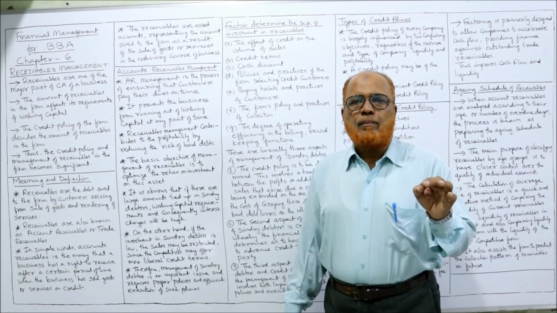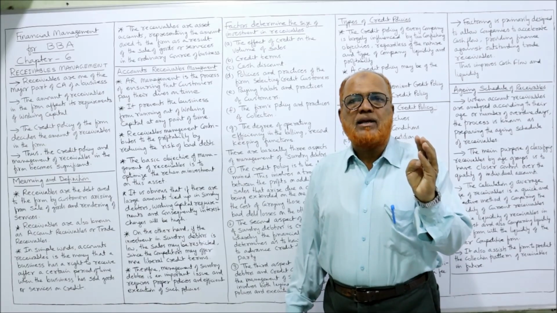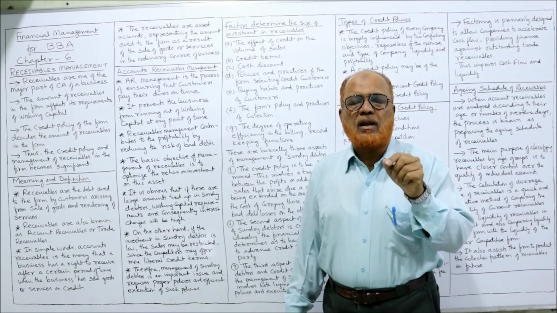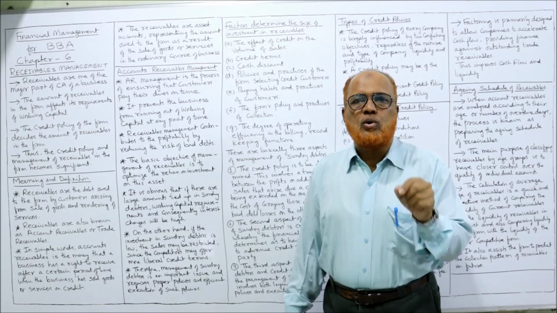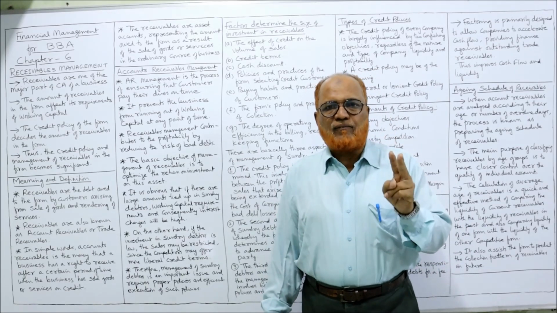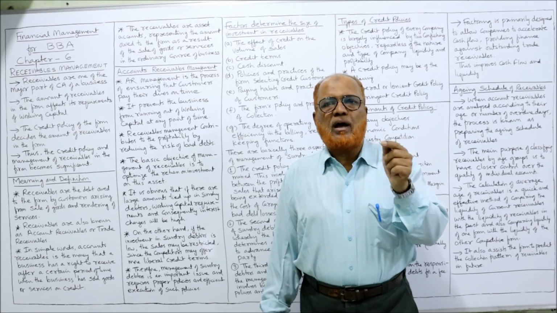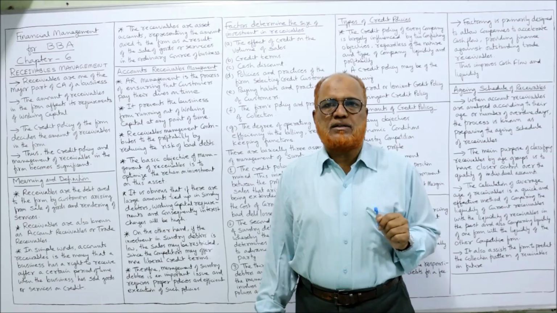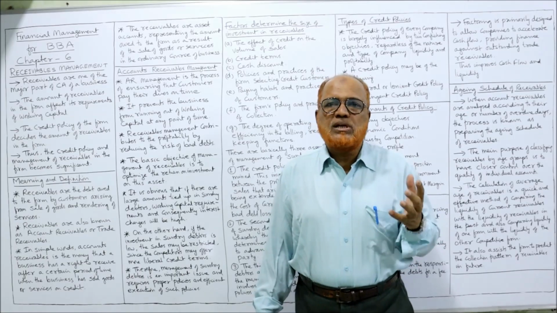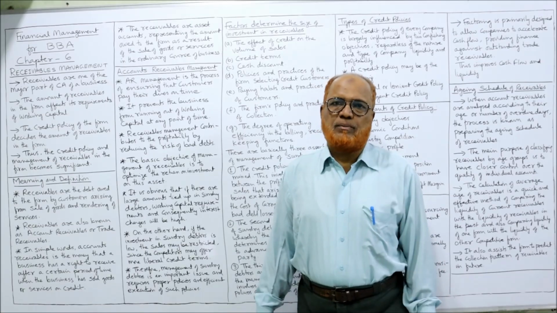In any company, the credit policy and receivables management, these two are very crucial for every business. And these two factors will affect the working capital, the liquidity, and the profitability. So you can see how significant it is to manage the receivables.